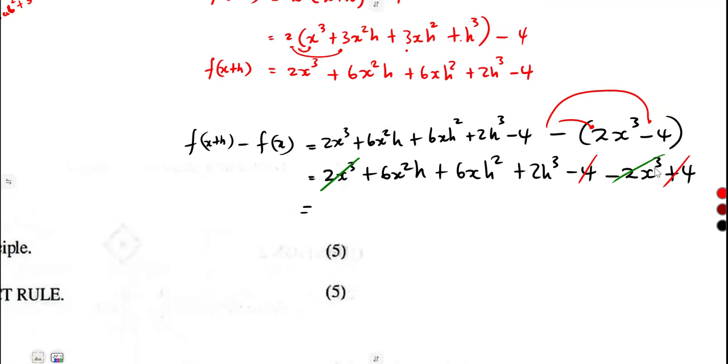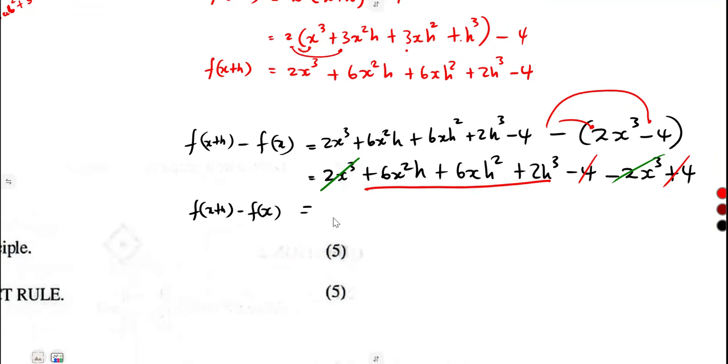Minus 4 plus 4, these two also cancel. So this is what we are going to remain with as the difference between f of x plus h minus f of x.